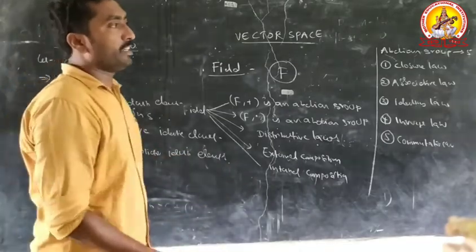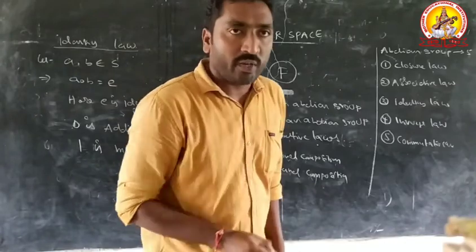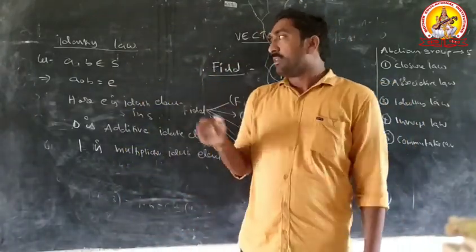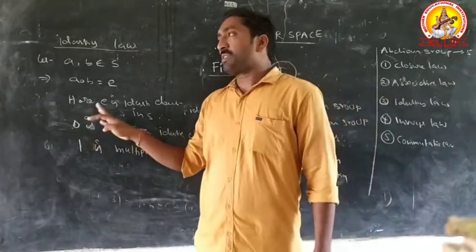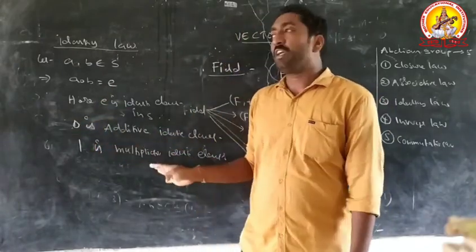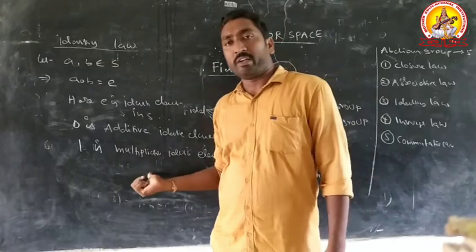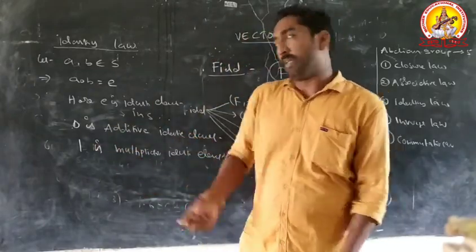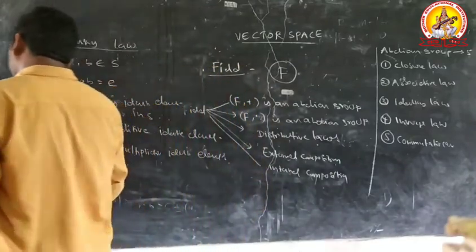Here remember that A circle B equals E, where small e is called the identity element. Plus 1 is the multiplicative identity element, 0 is the additive identity element.